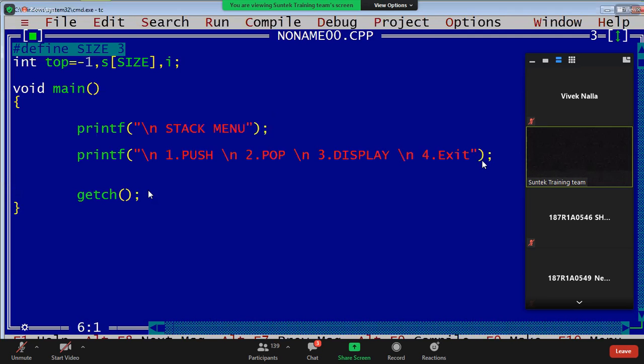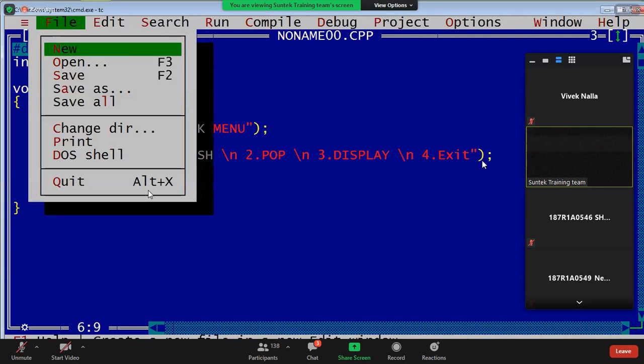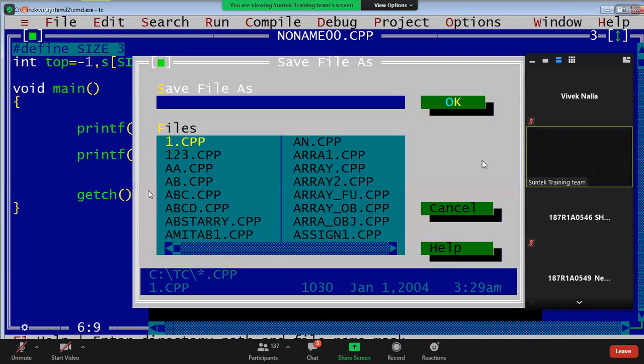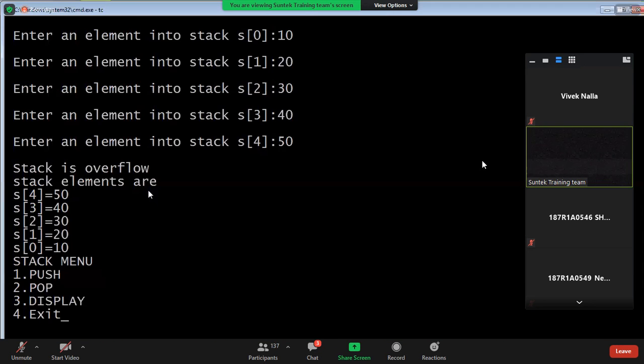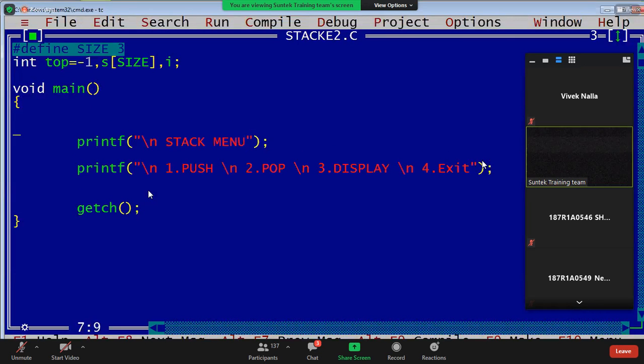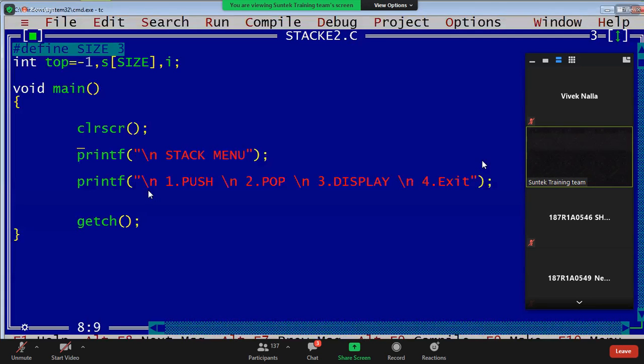Stack menu. Once executed, first I will save this program, guys. Stack example 2.c. Now I want to clear the screen. CLRSCR, guys, clear screen. Stack menu: push, pop, display, and exit. These four options are there.